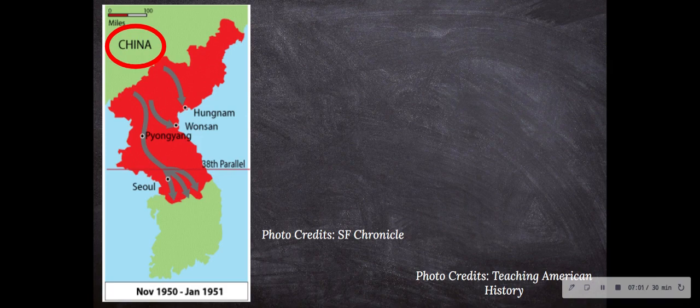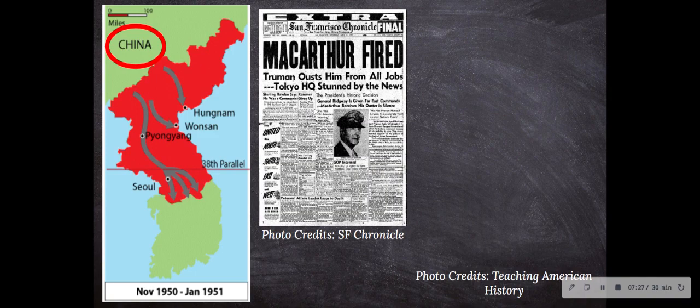China noticed this and helped North Korea push back further from the 30th parallel into South Korea, which MacArthur did not like. He actually wanted to expand the war into China and go with Chinese mainland bombings. He wanted to bomb China and get China involved. However, Truman was very, very against this and fired MacArthur instead.